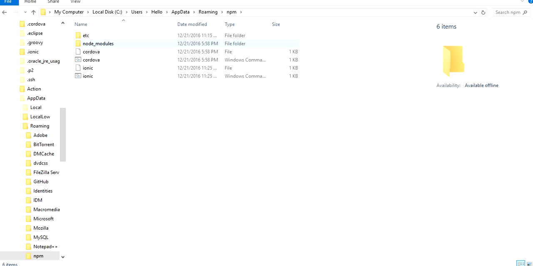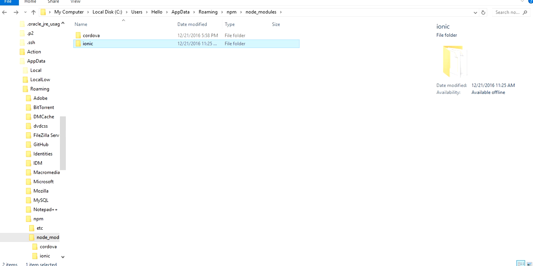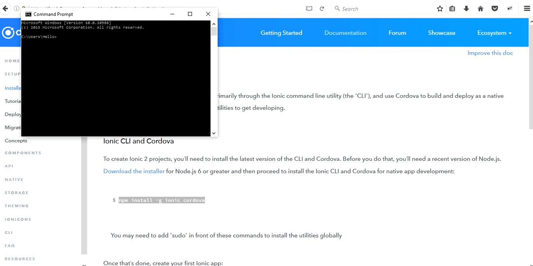In this particular section there is node_modules, and here you will see that both Cordova and Ionic have been downloaded. Once these files are downloaded, it's totally installed, and you can see it in your system while running in your CMD.